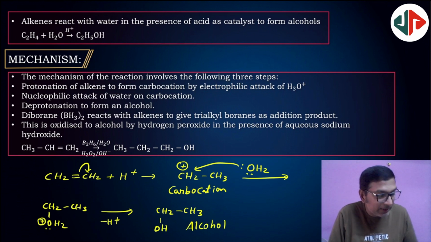Very important. Here alkene, first in the presence of acid gives carbocation. Next, attack of water molecule on carbocation results in the formation of the oxonium ion. After deprotonation it gives alcohol. So that is given here: protonation first step, next nucleophilic attack of water on carbocation, next deprotonation to form alcohol.